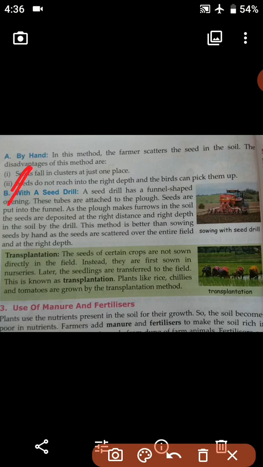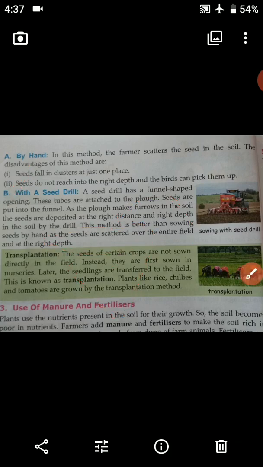Number two, with a seed drill. A seed drill has a funnel shaped opening. So students, a seed drill has a funnel shaped opening like this. Here, this is the opening. These tubes are attached to the plough. So students, these tubes are attached to the plough.